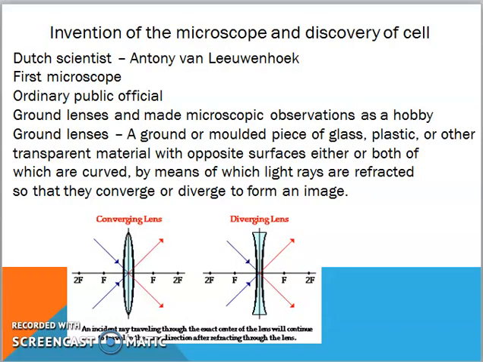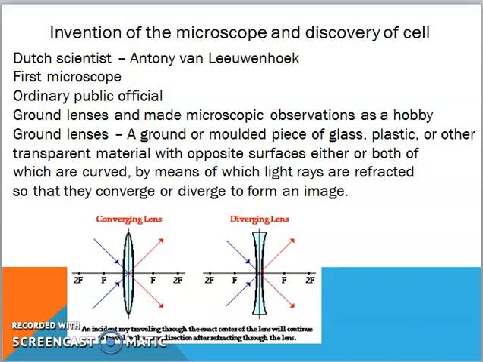Now, since cell is very small, we cannot see it with the naked eye. So what is used to see the cell and how was cell discovered? Let us see. Invention of the microscope. Now we are able to see the cell with the help of a microscope.